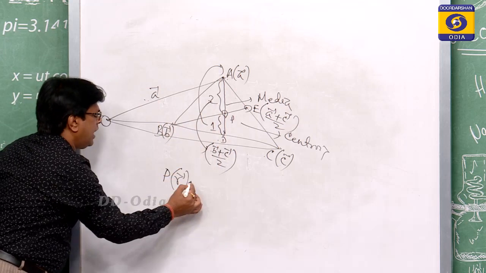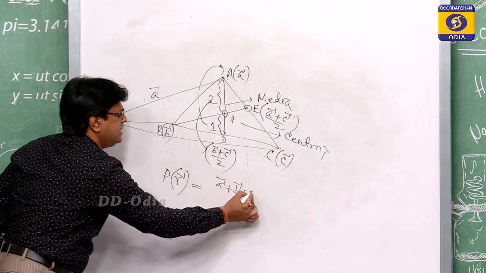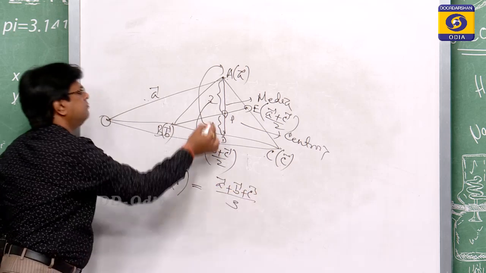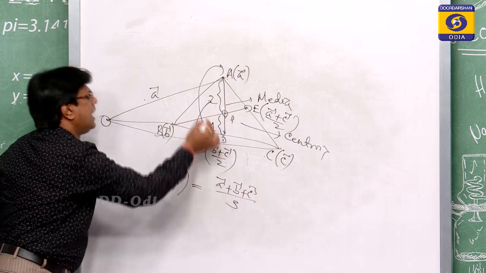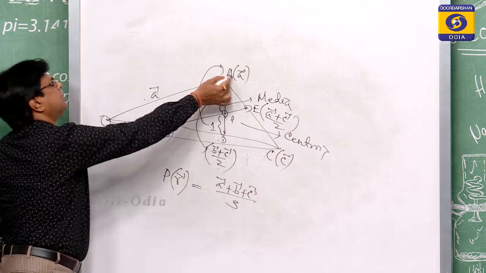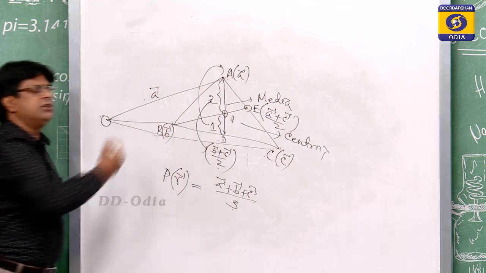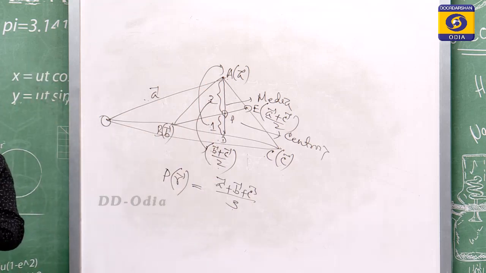Suppose this is equal to r, which is given as a plus b plus c by 3, because 2 plus 1 is 3, and 2 multiplied with b plus c by 2 becomes b plus c, and 1 multiplied with a becomes a. This comes from the internal division formula. So the centroid of the triangle is nothing but a plus b plus c by 3.